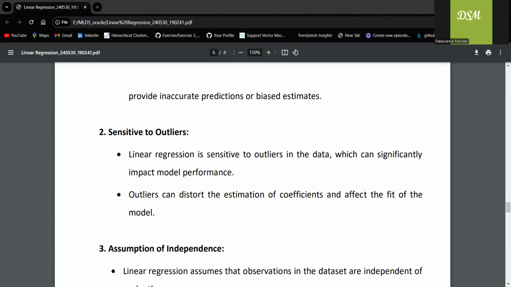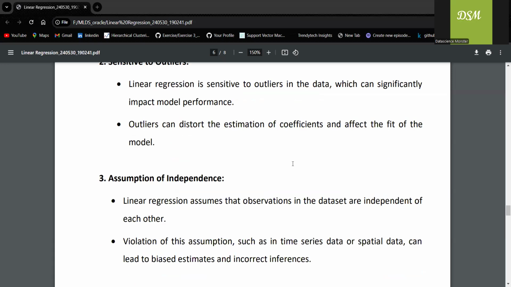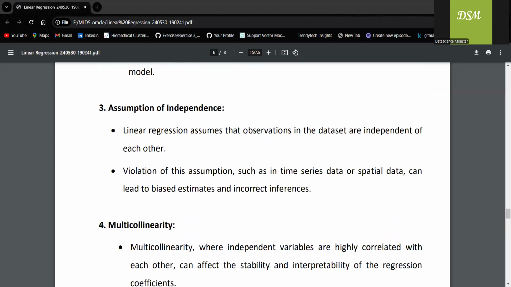The second one is that it is very sensitive to outliers. For example, I'm trying to analyze employee salary. One extremely high salary may distort the result, so outliers may affect the model's accuracy. The third one, the assumption of independence. Say I'm trying to predict a stock price. Stock prices often depend upon previous values, right? Linear regression assumes independence, which is not actually true here.